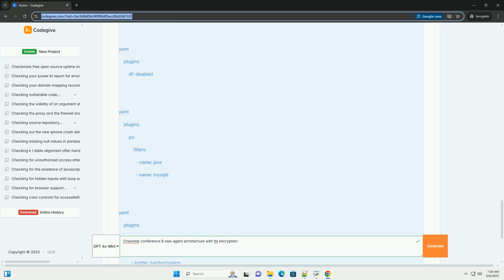C. Installing and configuring the agent with TLS. 1. Install the Checkmk agent. Linux, RPM/Debian: download the appropriate agent package from your Checkmk server and install it using rpm -i agent.rpm or dpkg -i agent.deb. Windows: download the agent MSI installer from your Checkmk server and run it. Other platforms: follow the instructions for your specific operating system from the Checkmk documentation.